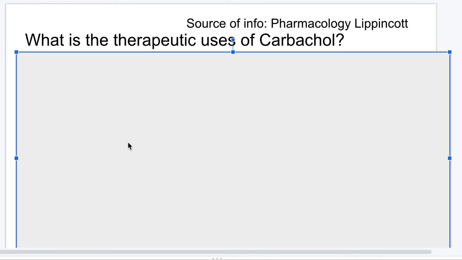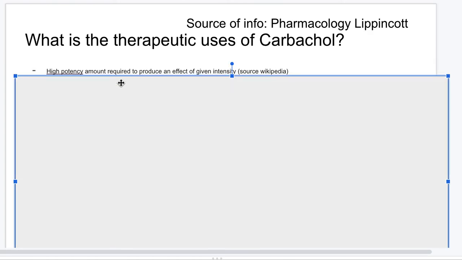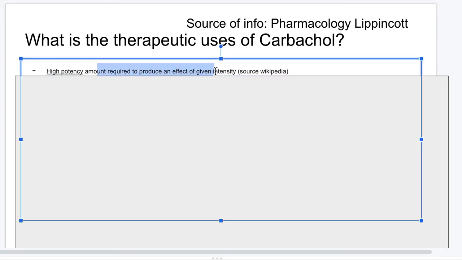Guys, what are the therapeutic uses of carbachol? Where can it be used? Like I said, the CVS and the GIT are really good uses, but the main thing I want to talk about is high potency. Why the underlying high potency? High potency is there because if you give a small amount of carbachol, it can cause a big effect. It's very potent, it's very powerful. You give a low concentration, it can cause a big effect.